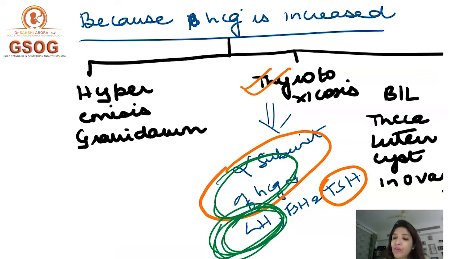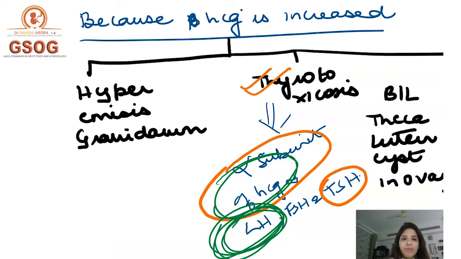Then they will further say that her beta HCG levels are very high, and when ultrasound was done, a snowstorm-like appearance was seen. So just now I'm going to show you how a snowstorm-like appearance looks. And they will ask you to tell the diagnosis. So what is the diagnosis? The diagnosis is that the patient is a case of molar pregnancy. Either they will write molar pregnancy, or they will write hydatidiform mole, or they will write vesicular mole in the option, right?